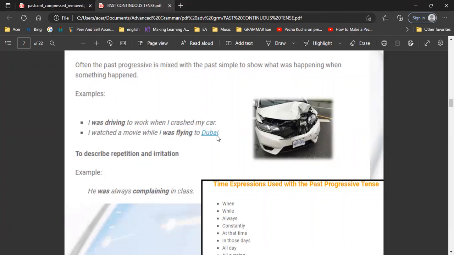I watched a movie while I was flying to Dubai. Kalau menggunakan when, for example, I was flying to Dubai when I watched, what did I watch when I was flying? When I watched Top Gun gitu ya.